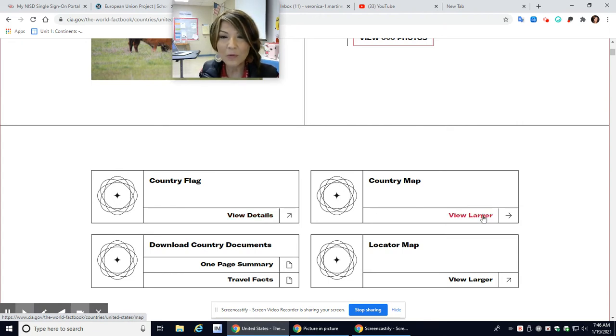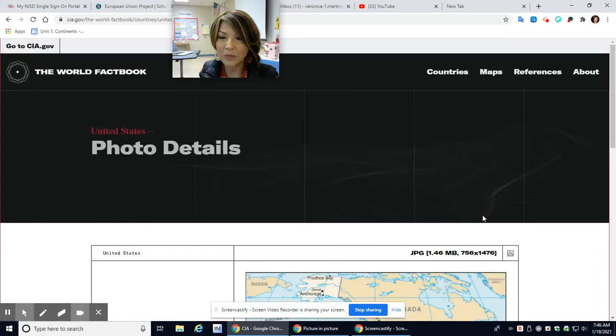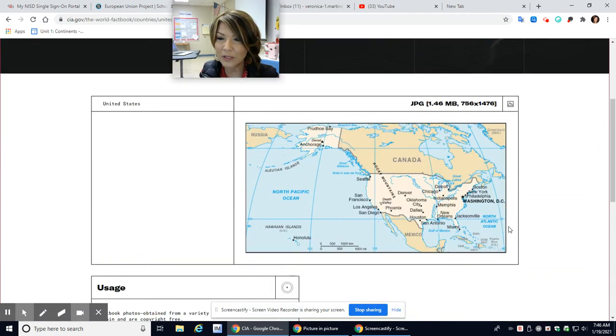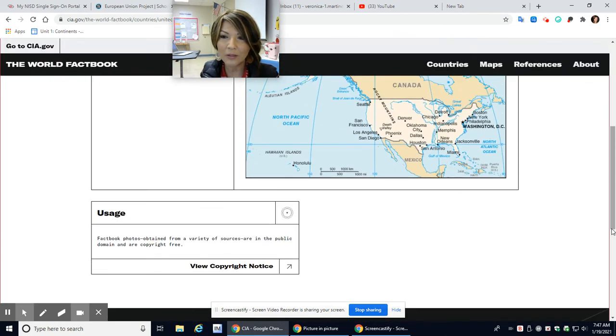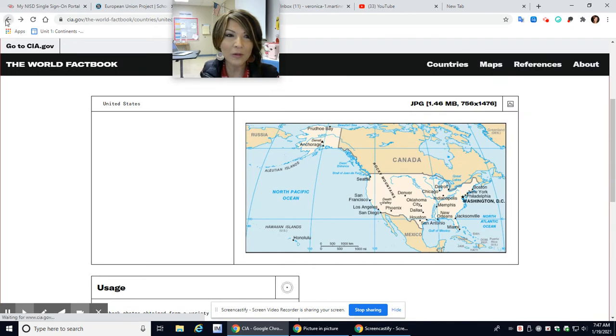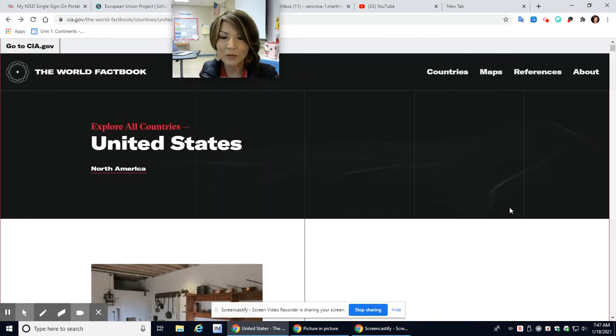Your country map, if I click on that, will provide you with the physical features that you need to look for, so you don't have to go and research it. It's on your map. Pacific Ocean, Atlantic Ocean, Gulf of Mexico, Rocky Mountains. Those are physical features. Now you'll notice that my other information is gone. So what I'm going to do is I'm going to go back, use the arrow, and it takes me back to that first page.